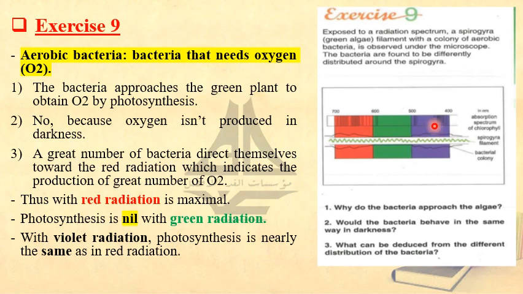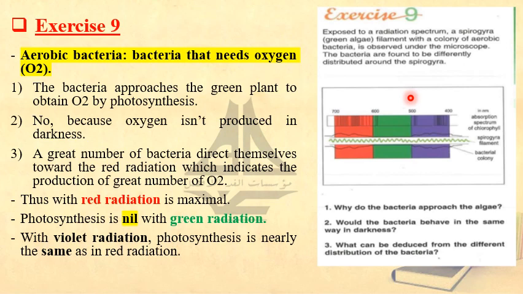So, what is the explanation of such an exercise? First of all, I want you to know the meaning of aerobic bacteria. If I ask you later or in any other exercise, what do I mean by aerobic bacteria?